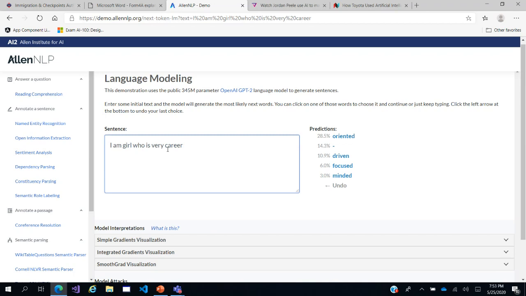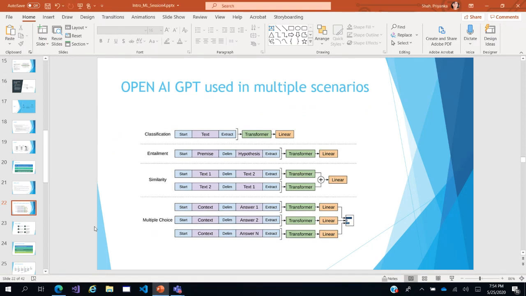Not even one prediction that it has made does not make any sense. All the predictions which it has given me make perfect sense. So even when you have an option given with a probability of 28.5% confidence, even that word makes perfect sense. So career oriented, career driven, career focused, career minded, whatever it is. So this is what essentially your OpenAI GPT is going to do. It is going to fill in the blanks. And it could be deployed in a lot of scenarios.